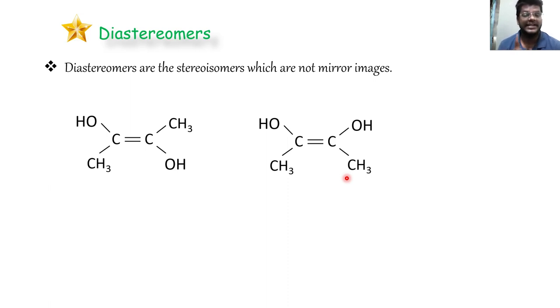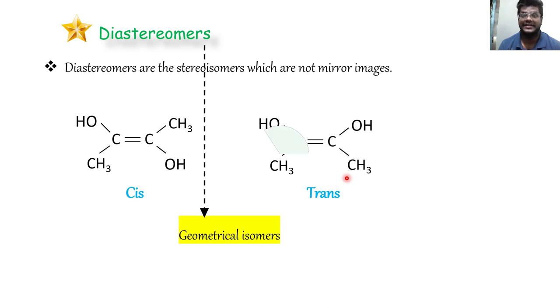Now if you have noticed carefully, we know such structures by the name of cis and trans configurations. We have learned it in our lower classes as geometrical isomers. So let's learn one more thing about them, that they fall under the category of diastereomers.